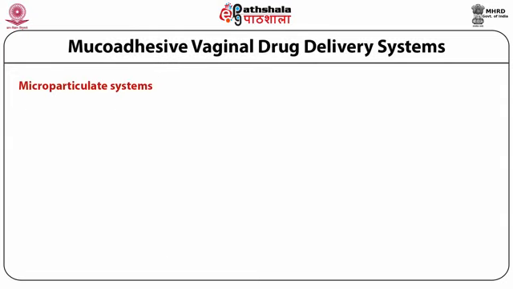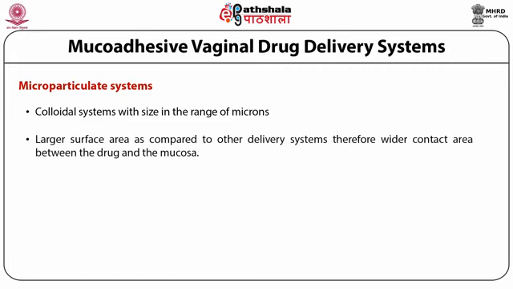Microparticulate systems. Colloidal systems with a size in the range of microns are referred to as the microparticulate systems. These offer large surface area as compared to the other delivery systems, therefore, wider contact area between the drug and the mucosa is affected.